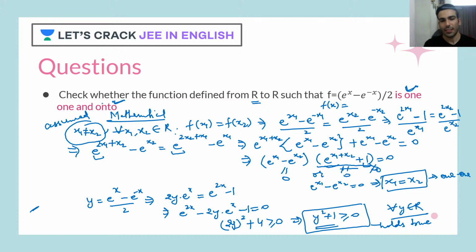Now see, this must have taken around 3 minutes, because I was explaining to you. But let's see the graphical approach. That would make this question very easy. I'll show you guys. So first, this is e raised to x minus e raised to minus x by 2. I hope you know the exponential graph. The e raised to x graph is like this. And for e raised to minus x, the graph is like this.